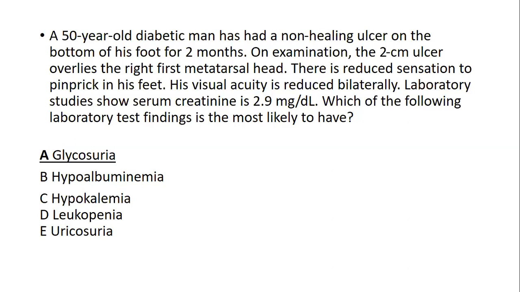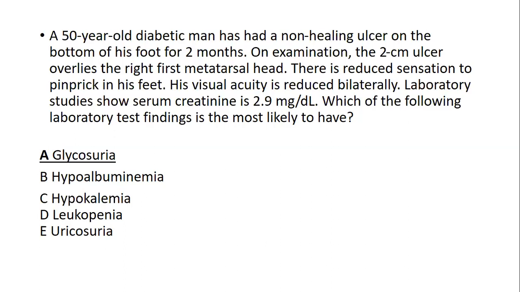You have to keep in mind, hypoalbuminemia is not the presentation of a diabetic patient. It will be normal, or it will be just borderline. It is not a significant finding. Hypokalemia is not a finding in the advanced stage of diabetes as shown in the MCQ. Leukopenia, it should rather be an increased WBC count, not leukopenia. Uricosuria means uric acid secretion in the urine.